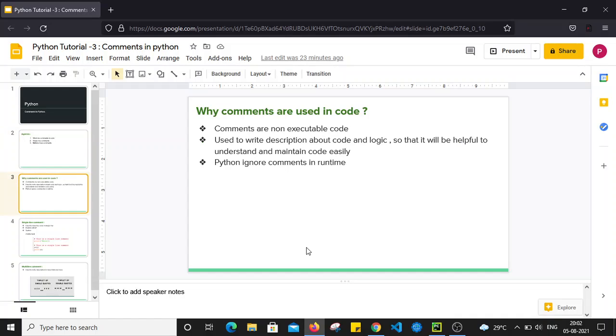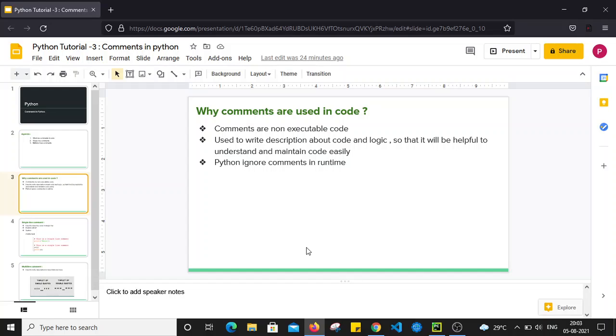So, what are comments and why are comments used in code? Comments are non-executable code. Comments are used to write descriptions about code and logic so that it is helpful to understand and maintain the code easily.